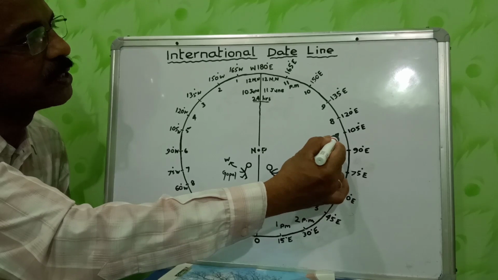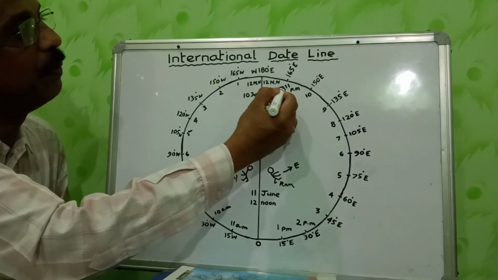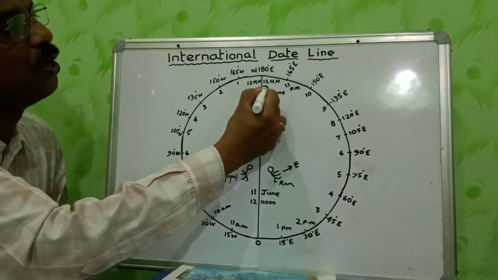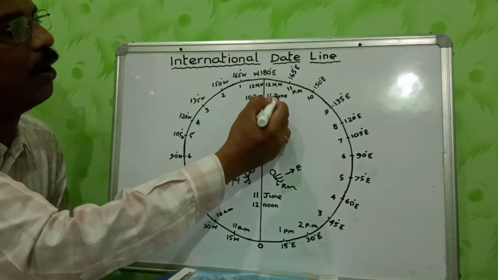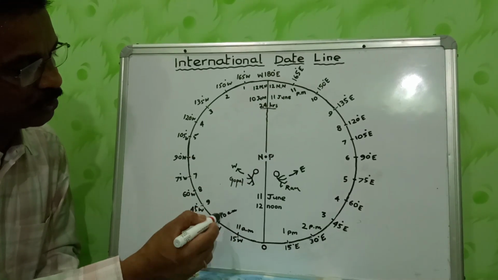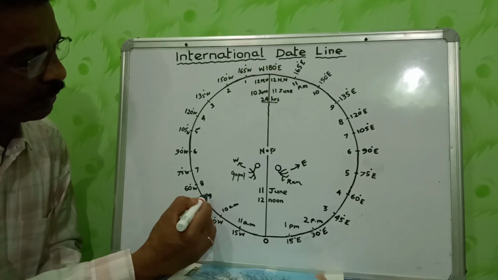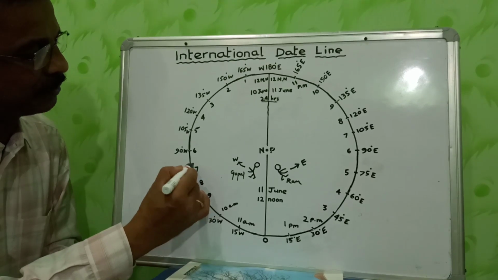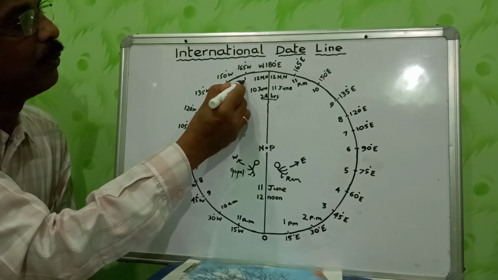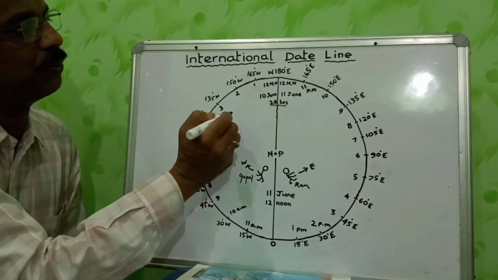pm, 6 pm, 7 pm, 8 pm, 9 pm, 10 pm, 11 pm. When he reaches 180 degree east, he finds 12 midnight of 11th June. On the contrary, when Gopal travels westward, reaching 30 degree west, he records 10 am, 9 am, 8 am, 7 am, 6 am, 5 am, 4 am, 3 am, 2 am, 1 am, then 12 midnight of the previous day, 10th June.